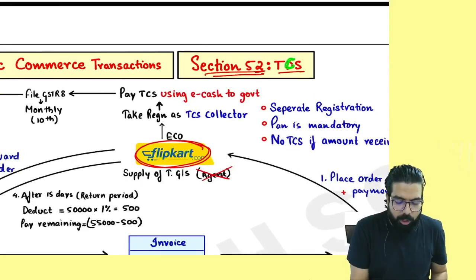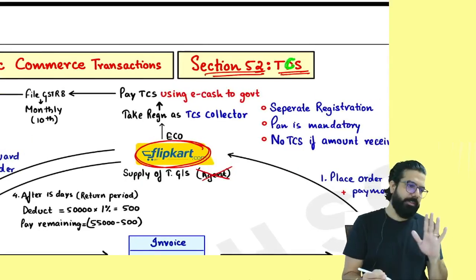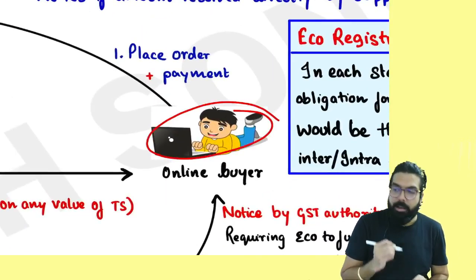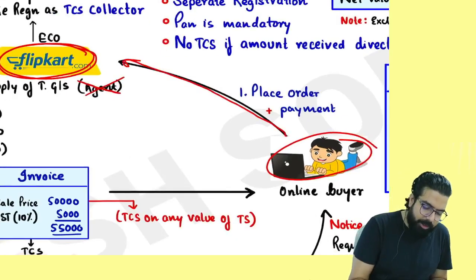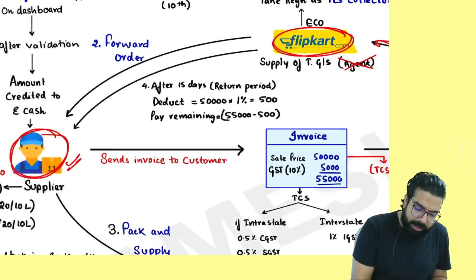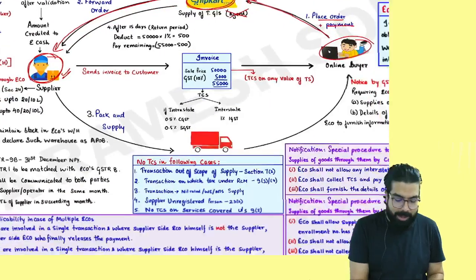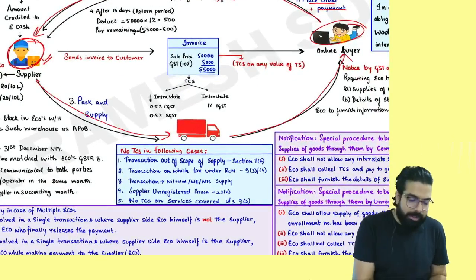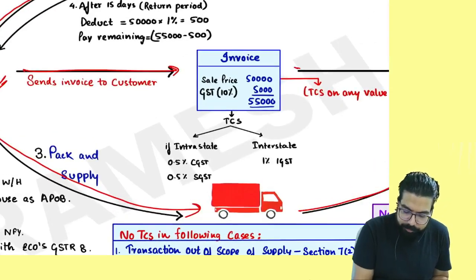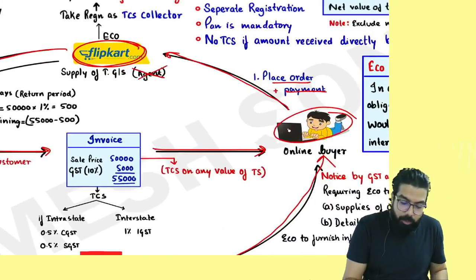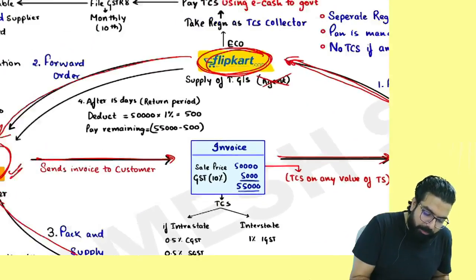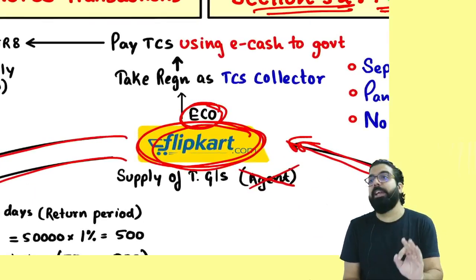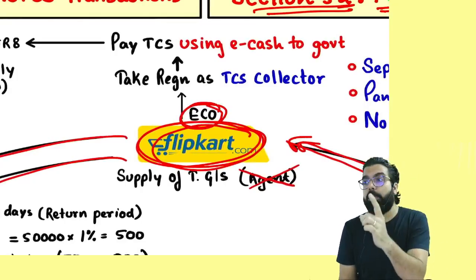Section number 52 talks about what, everyone? TCS. Now, supposing you are an online buyer. You went to Flipkart. You went in and placed your order. Flipkart directed the order to whom? To one supplier. Supplier packed the goods and sent it to you. Always remember one thing. This supplier will also send the invoice. In this case, when you make the payment to Flipkart, and Flipkart is making a payment to him, Flipkart will always go ahead and deduct what, everyone? TCS.